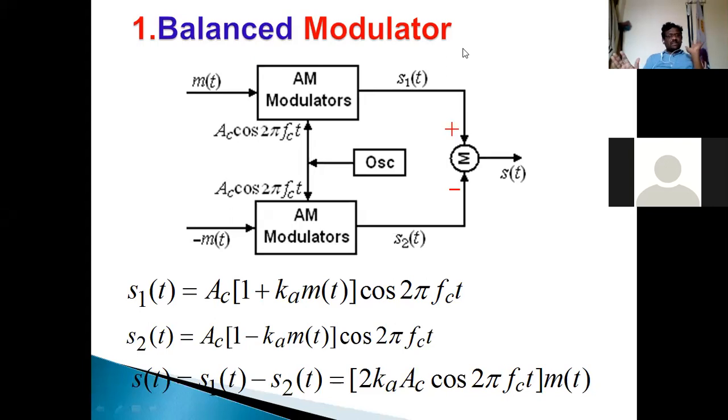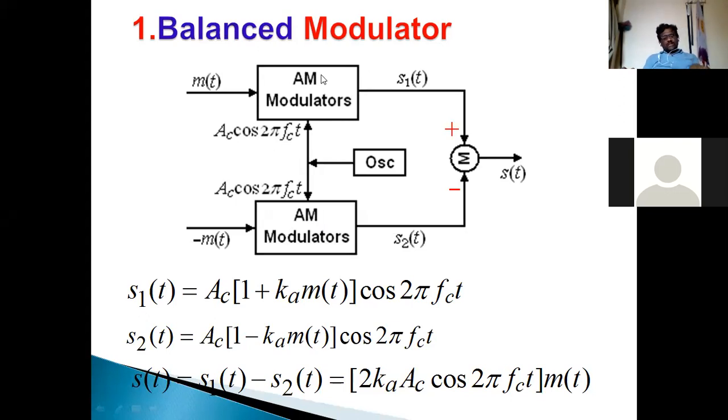For that, it consists of two AM modulators which are connected in identical position, arranged in balanced configuration. What is the necessity?